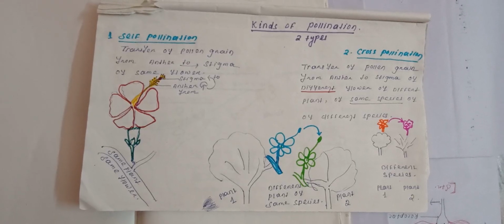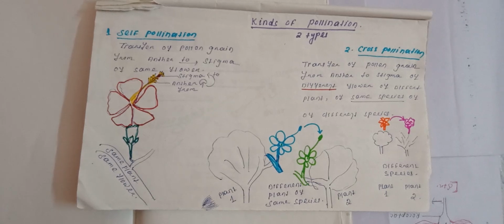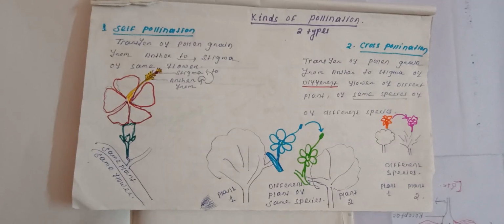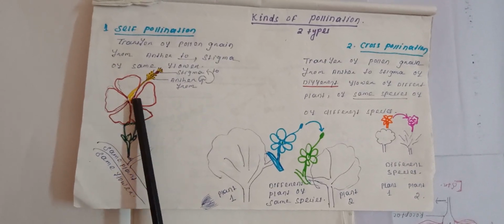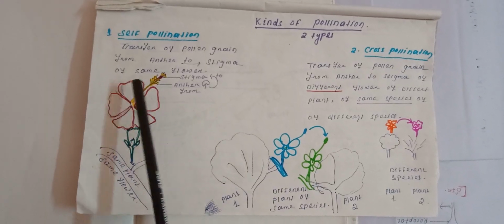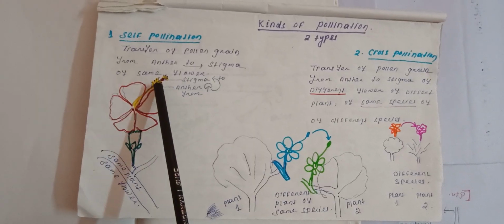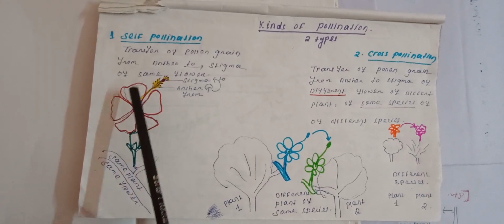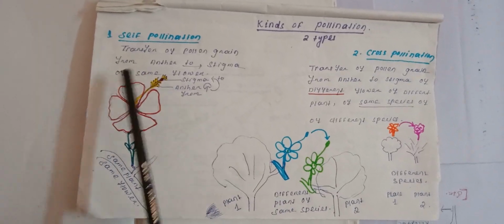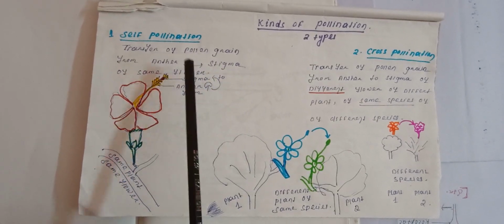What is self-pollination? Self means self. Transfer of pollen grain from anther to stigma of same flower. This is one flower. Here the pollen grain comes from the flower to the stigma of the same flower. Transfer of pollen grain from anther to stigma of the same flower.